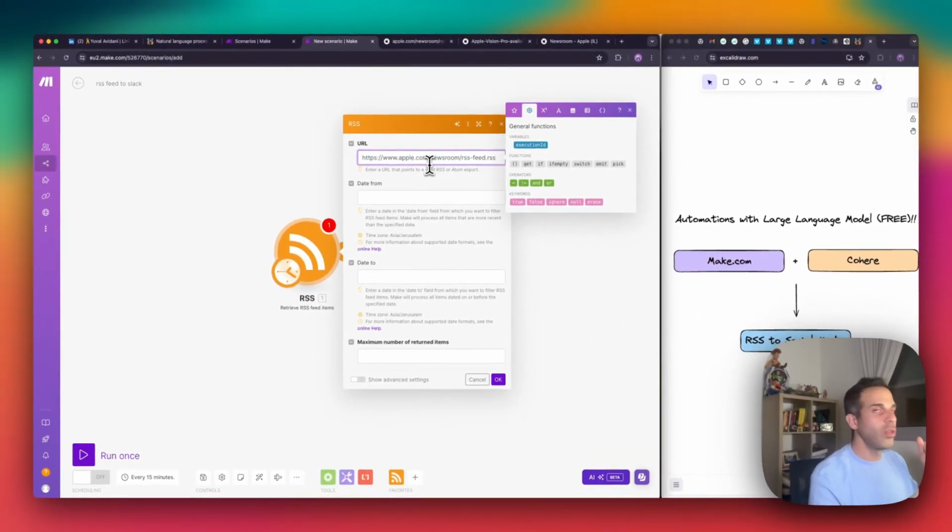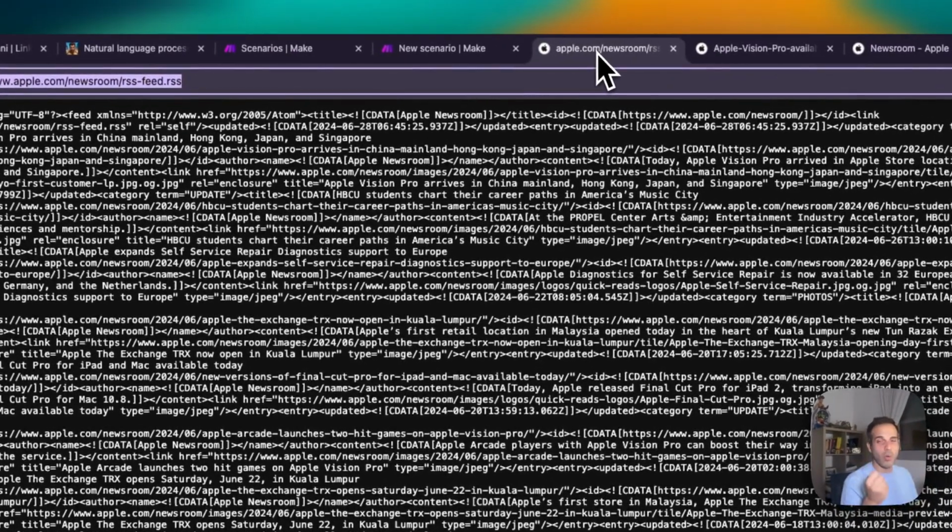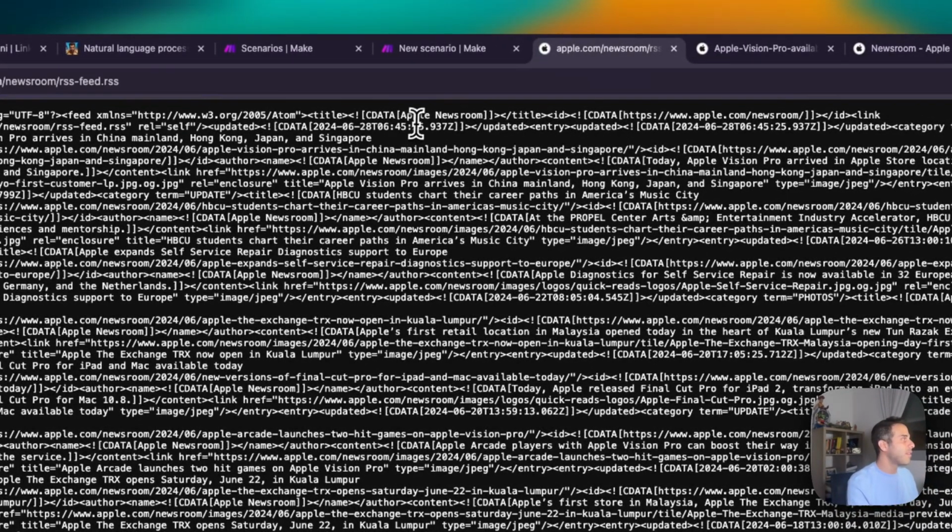I'm retrieving information from Apple's RSS feed, and I can select the date from which I want to retrieve the information. I can leave it blank in this case. This is what I do. I don't want to insert any date currently, but I do want to note how many items I would like to withdraw, right, to get. Because as we can see, we have articles in here, and there are plenty of articles, not just one.